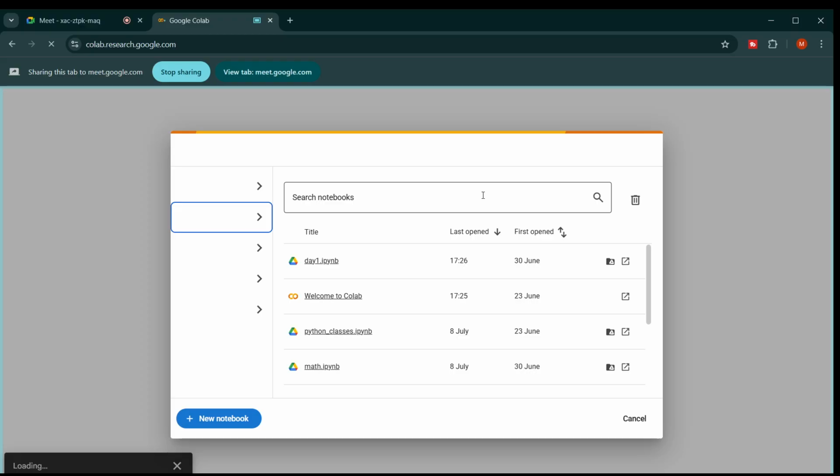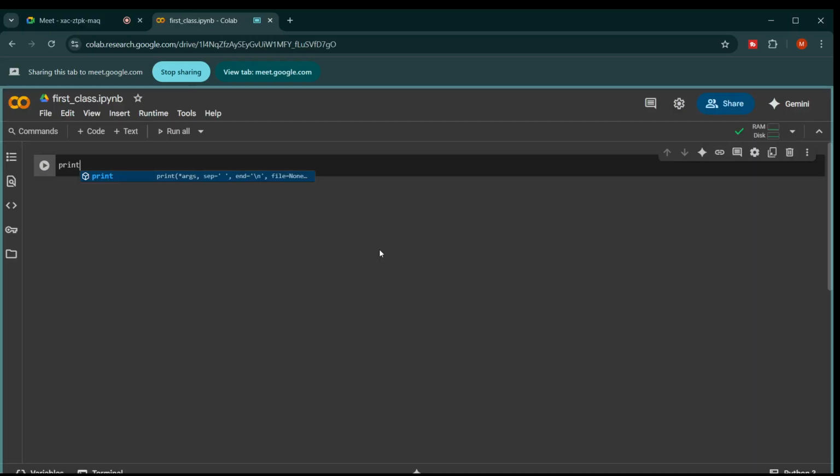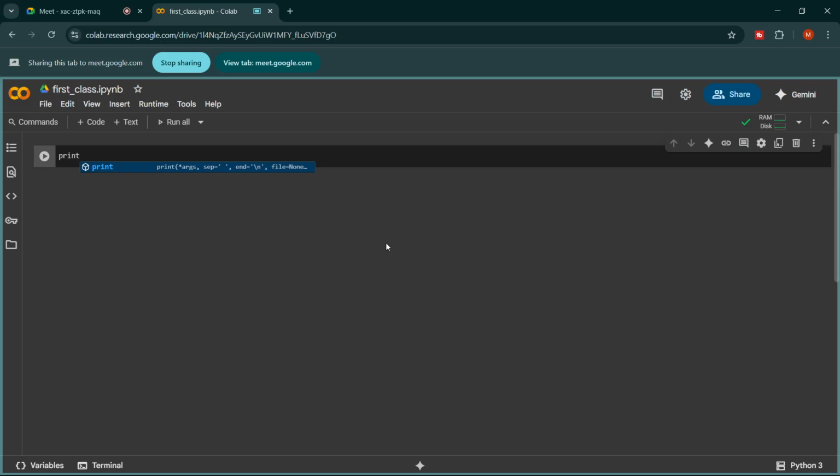We have a function which we call the print function. This function basically takes the value, or we can say takes the argument from the user and shows exactly the same thing on the console, right?